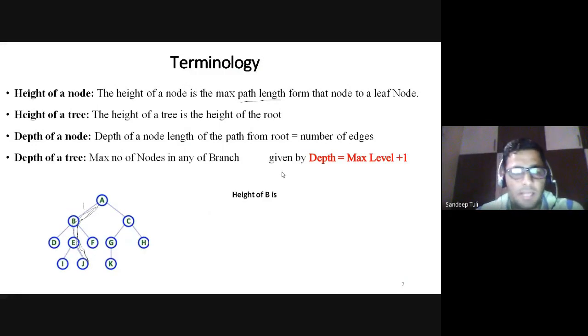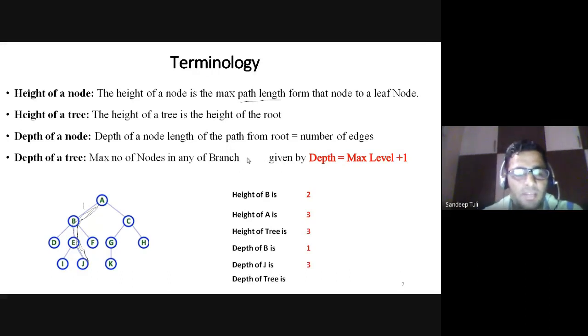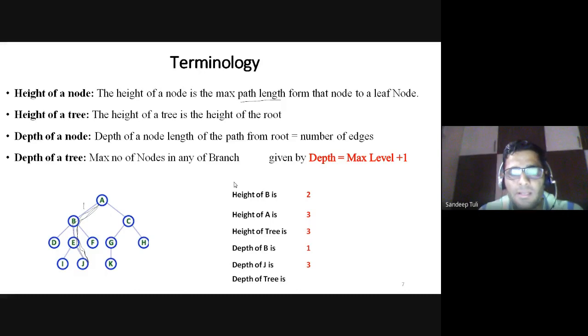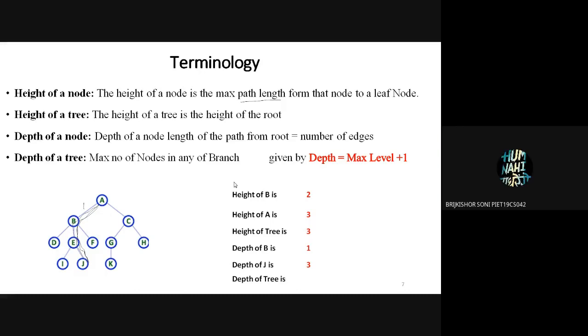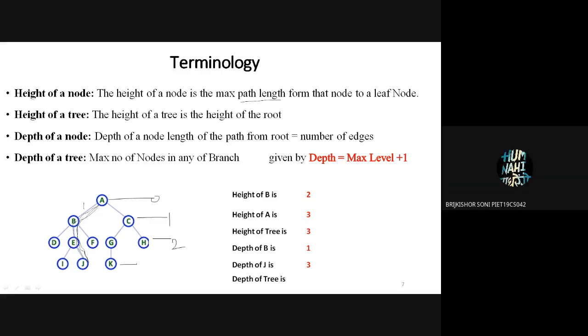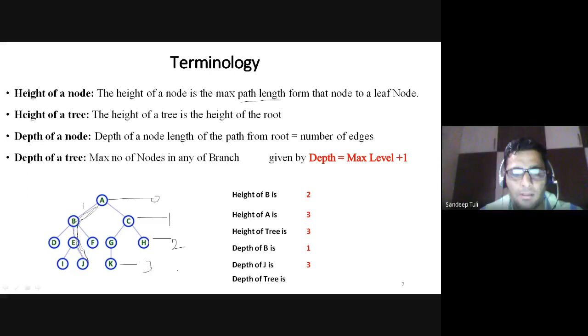That is, depth could be maximum level plus 1. Now tell me what is the maximum level for that tree? इस tree का maximum level क्या है? I और J हो सकते हैं। I, J और G का चाइल्ड नोड क्या है? K. Maximum level is 3. 0, 1, 2, 3. Root at level 0. This is level 1. This is level 2. And this is level 3. So the depth will be 4. Maximum level plus 1, that is 4.